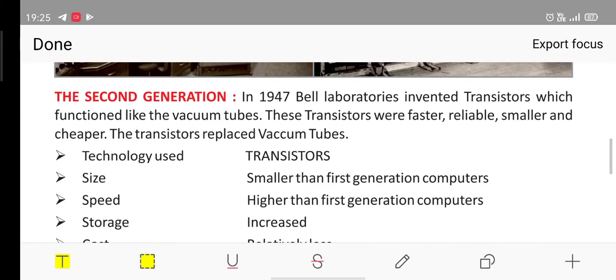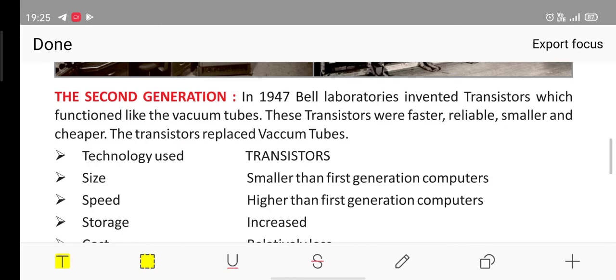Now we are moving to the second generation. In 1947, Bell Laboratories invented transistors which functioned like the vacuum tubes. Now the vacuum tubes in the second generation are going to be replaced. See, when we are talking about the generation of human beings, you might be seeing the clothing style of your grandparents in their childhood and the clothing style of yours in your childhood.